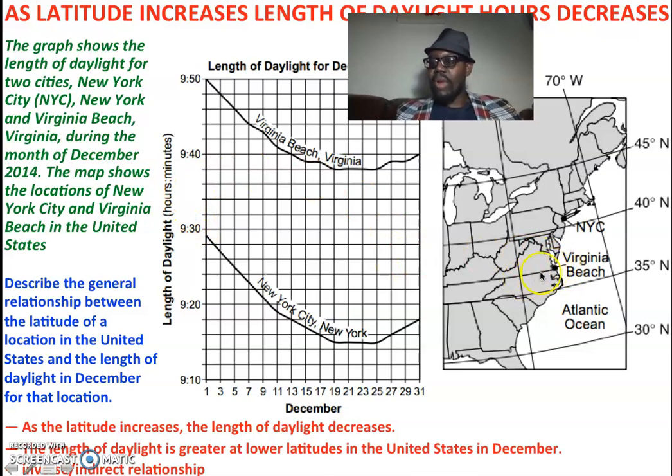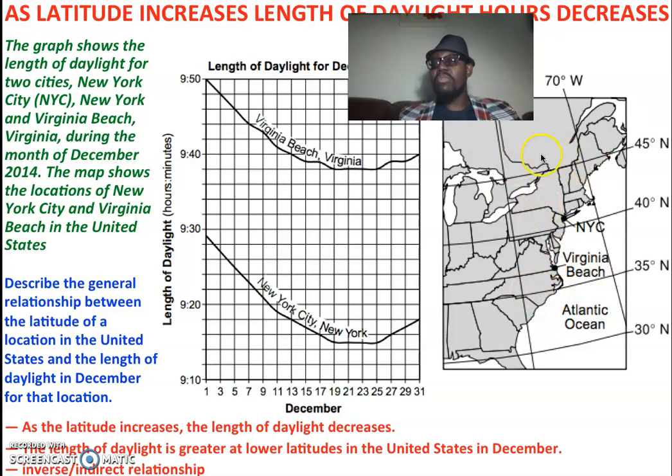If you look at this graph, let's look at these latitude lines. New York is at 40 degrees latitude. Virginia Beach is at 35 degrees latitude. So which of these is closer to the equator? Virginia Beach is closer to the equator compared to New York City. So Virginia Beach will be much warmer compared to New York City, because Virginia Beach is closer to the equator. Sunlight intensity in Virginia Beach will be greater.